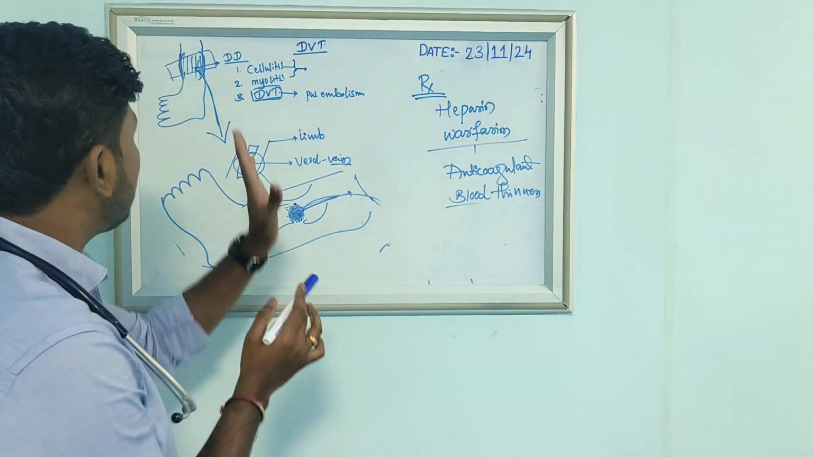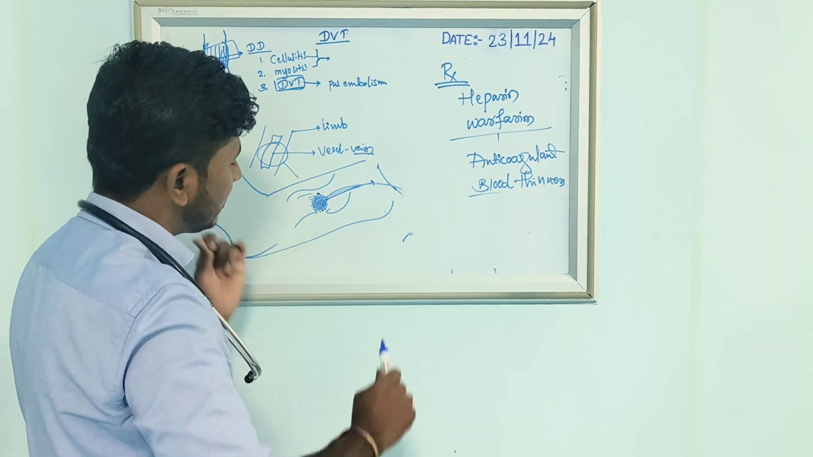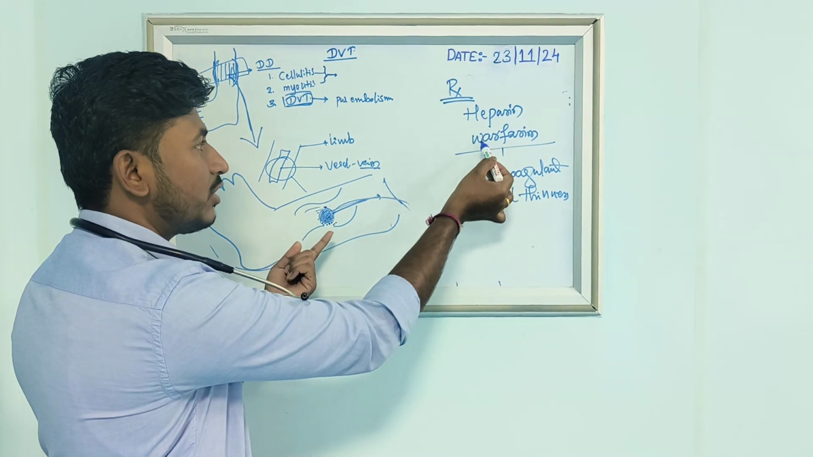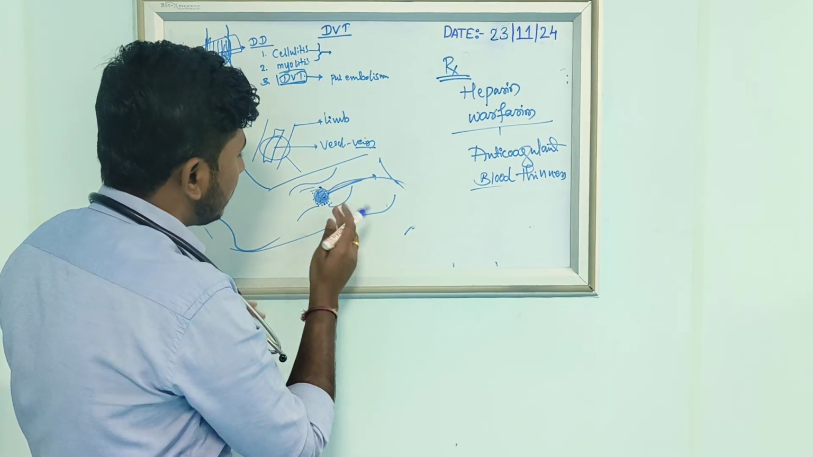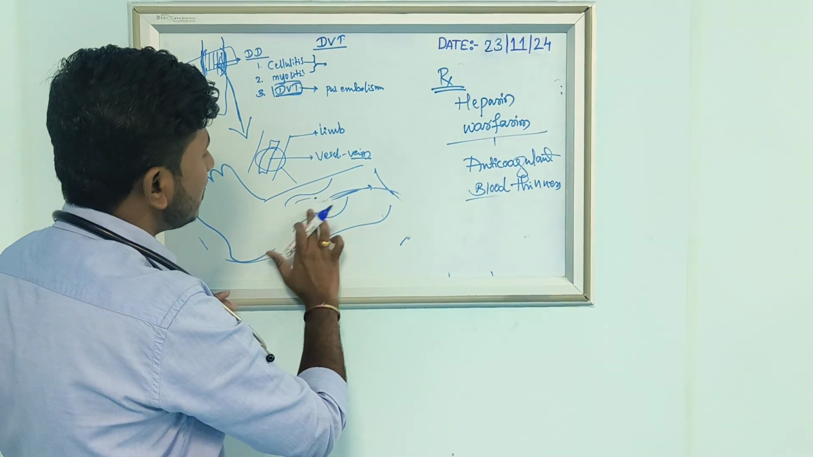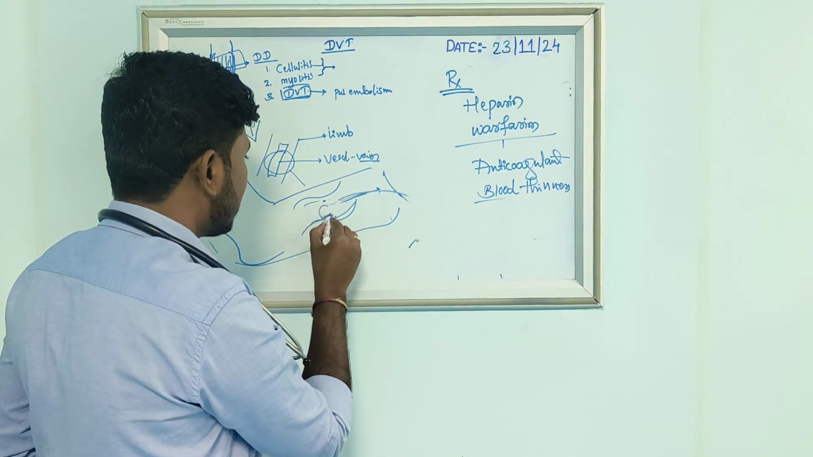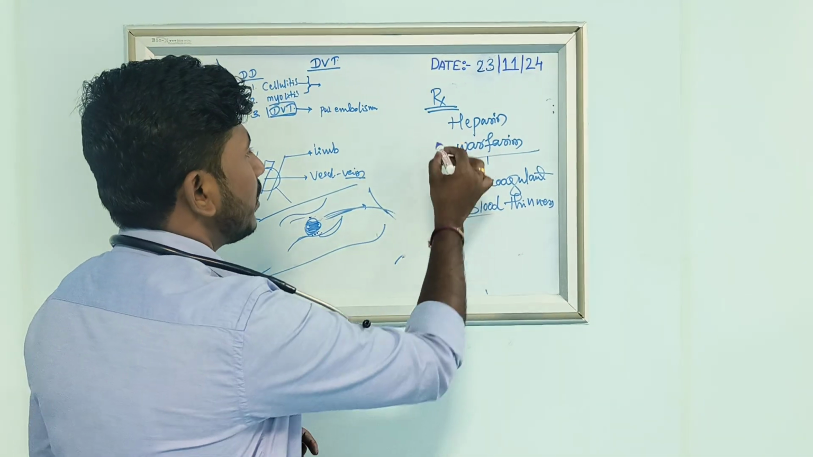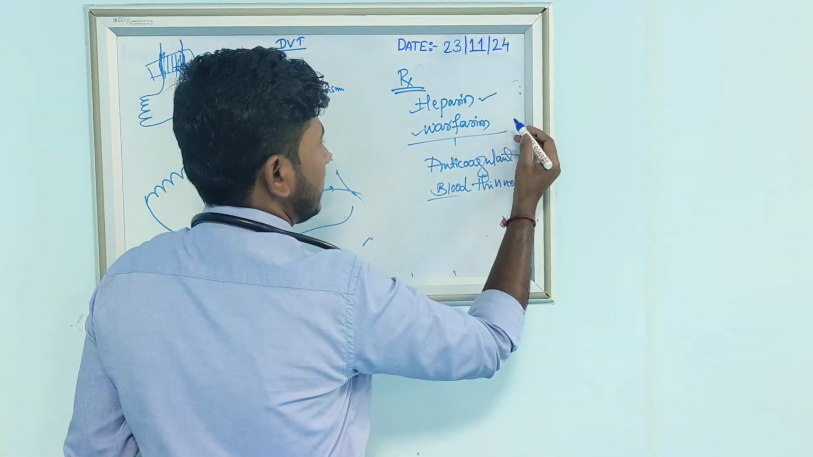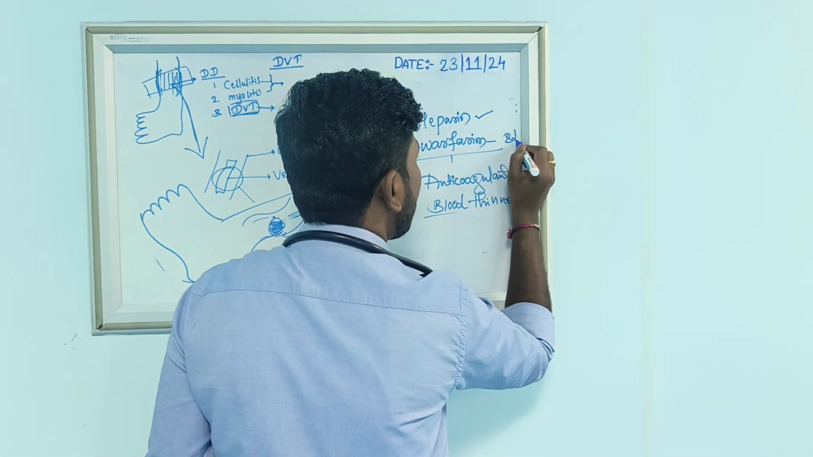You know the DVT pathology: there will be a blockage here. How to break this blockage? You can give anticoagulant medicines like heparin and warfarin. After giving them, the clot will dissolve and the vessel will become normal. The patient will get relief. Why both? Because heparin's action is immediate, while warfarin's is not; it will take minimum 8 days to act.